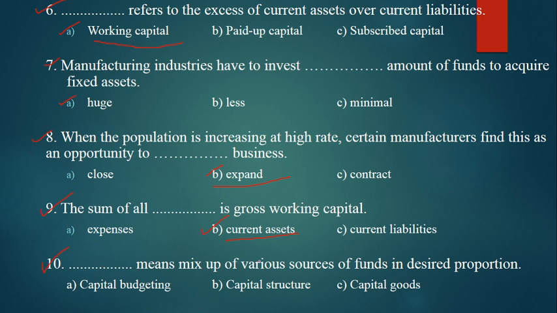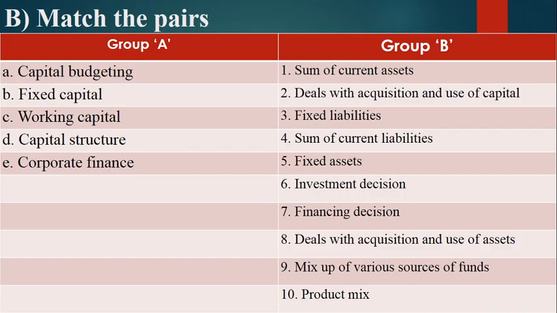Dash means mix up of various sources of funds in desired proportion. Okay, so when you talk about mix up of various sources, that means capital structure. When a company prepares its capital structure, they see from which source we can get the money at a cheaper rate. So mix up of various sources of funds is nothing but the capital structure. Okay, so the answer is B.